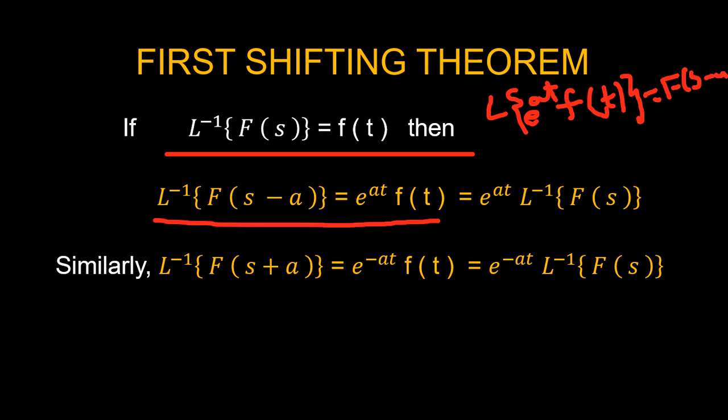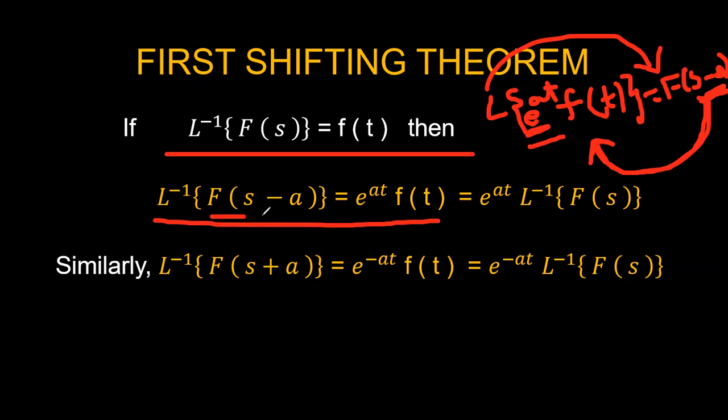It is shifted by s minus a if you have e power at. Now we are applying the inverse Laplace transform, converting from the s domain to the time domain. Wherever you find the s minus a type, you have to convert by applying the inverse Laplace transform, representing it in terms of e power at.